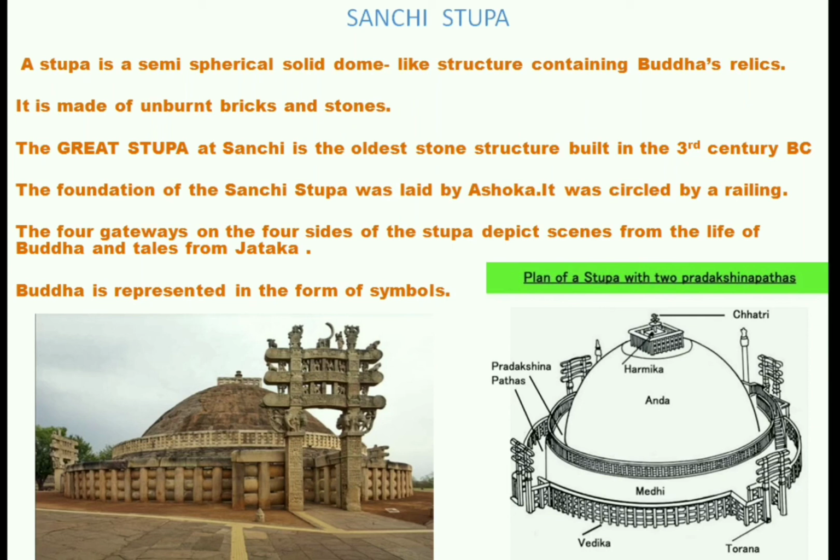The 4 gateways that were added later on the 4 sides of the stupa depict scenes from the life of Buddha and several tales from the Jataka. Buddha is represented in the form of symbols like a wheel, a lotus, or a peepal tree. The pillars are surmounted by capitals which contain sculptures of lions. It reveals the artistic skills of the people during the period.